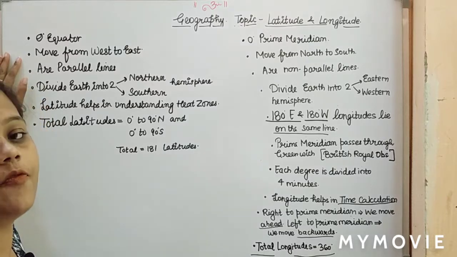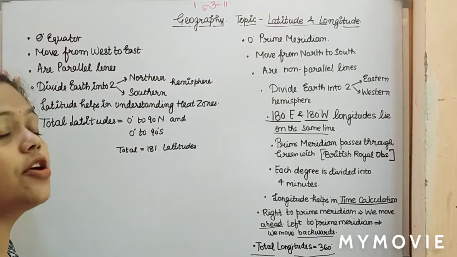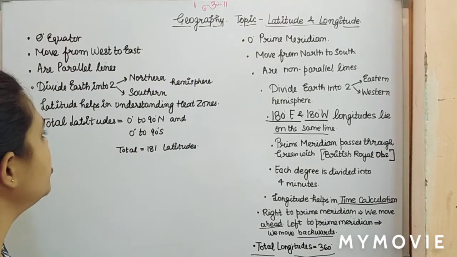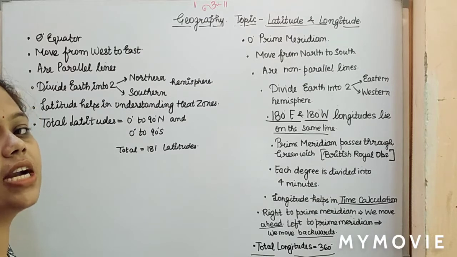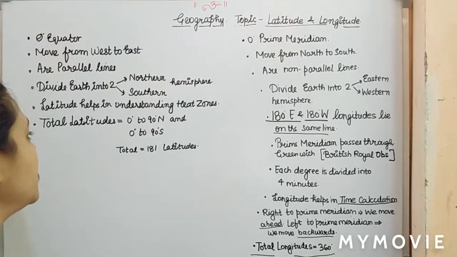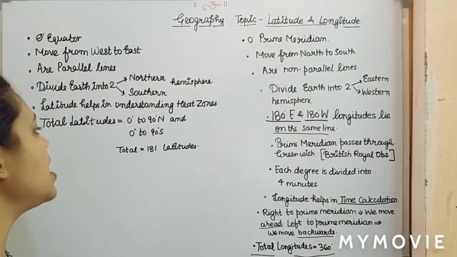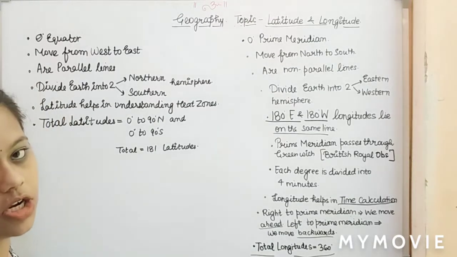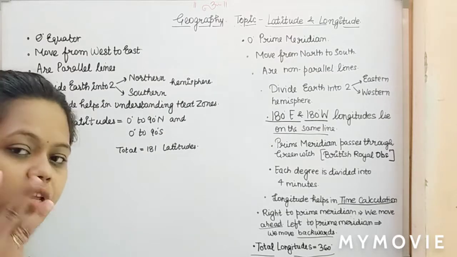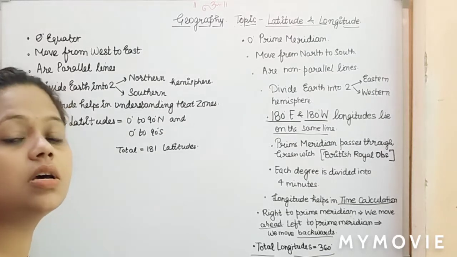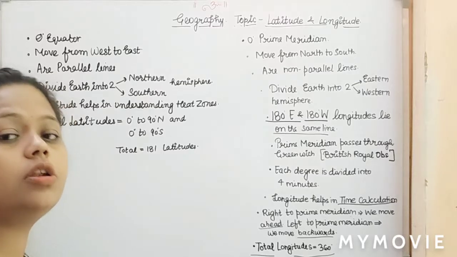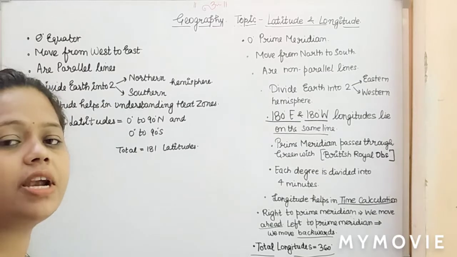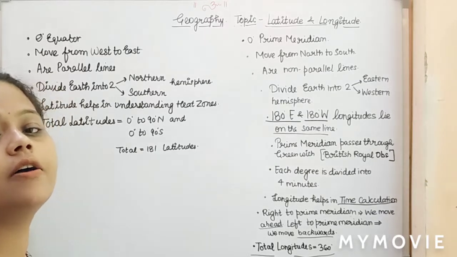These move from west to east. These are your parallel lines. These also divide Earth into two equal halves, that is your northern and southern hemisphere. Latitudes help us in understanding heat zones, that is your temperature knowledge. Definitely we learnt about 3 heat zones as well. What were those? Those were your torrid zone, your temperate or moderate zone, and the last one was your frigid zone.